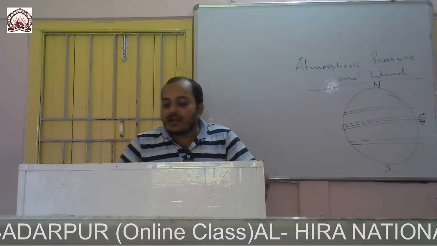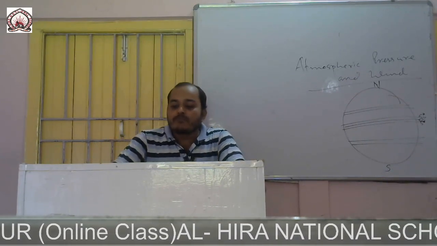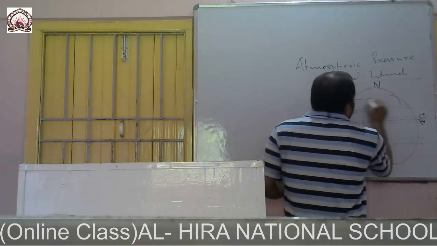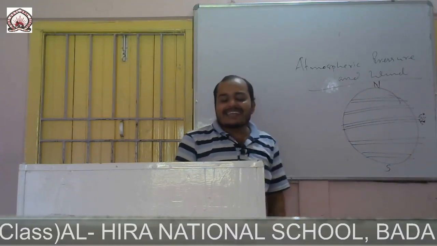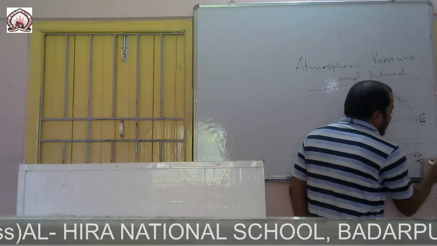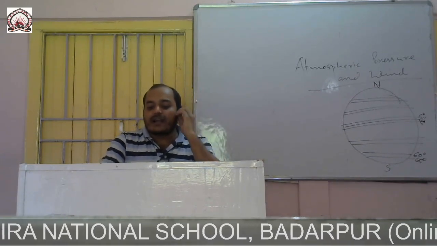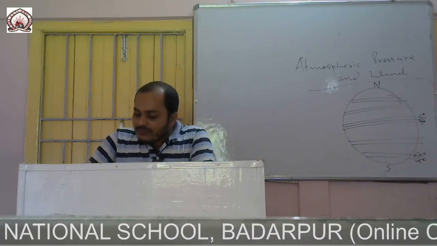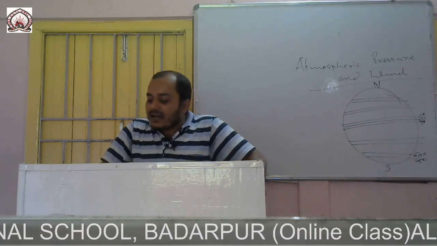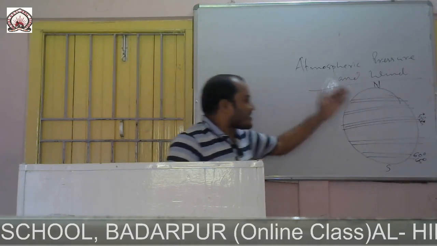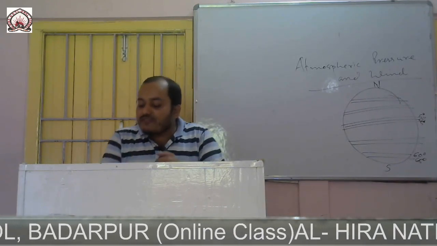Next is the subpolar low pressure belt. It lies between 60 to 65° north and south. Now the air in this pole is very cold and dense, and as a result, the air of the subpolar region deflects. In this region the air deflects, and it is because of the Coriolis force.